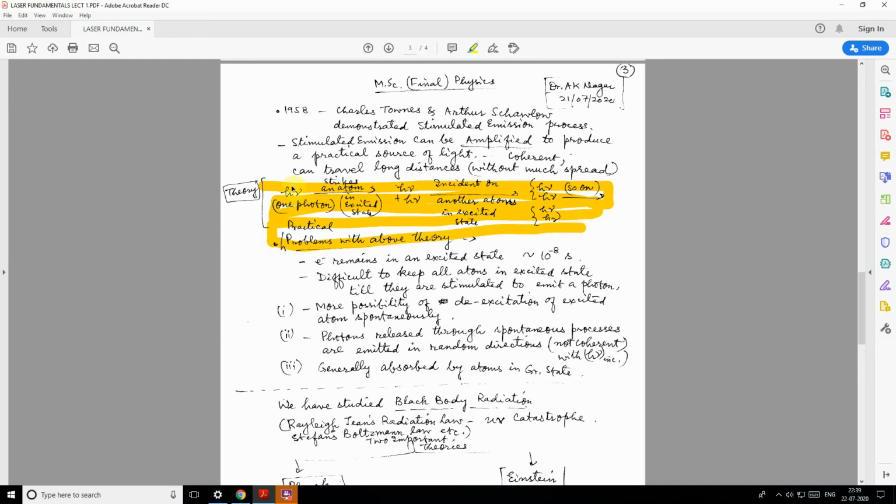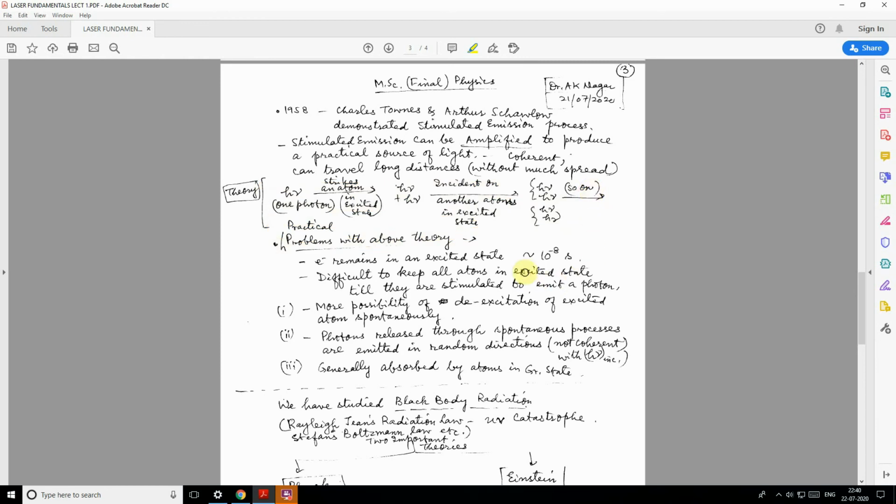They thought that one photon is incident, then after interaction one photon is the incident photon and one is the photon which makes a downward transition, that is emitted by the process of downward transition of an electron. Then both interact with a new excited atom, and the process goes on, and they termed it amplification.